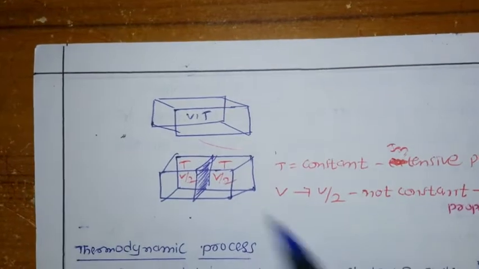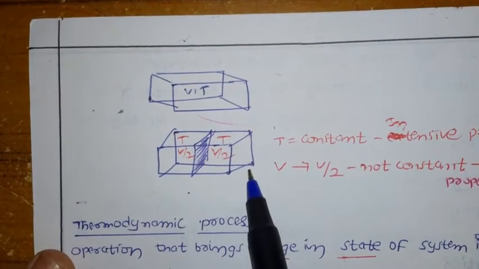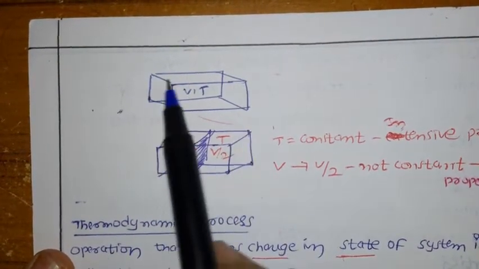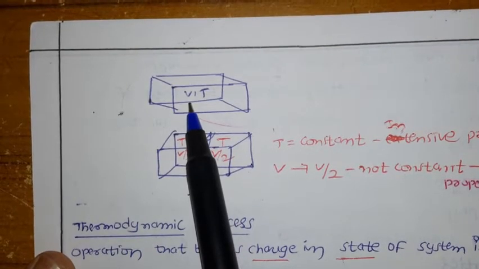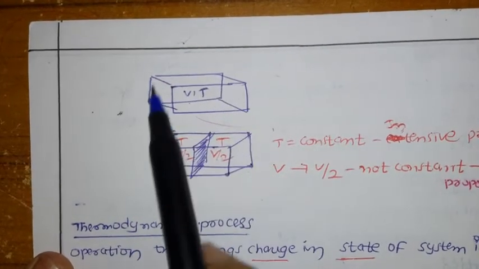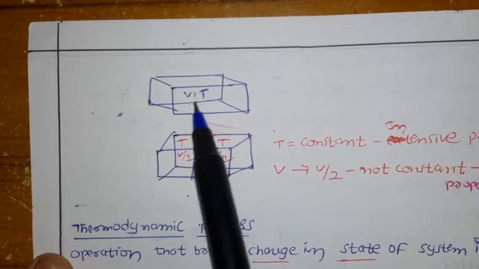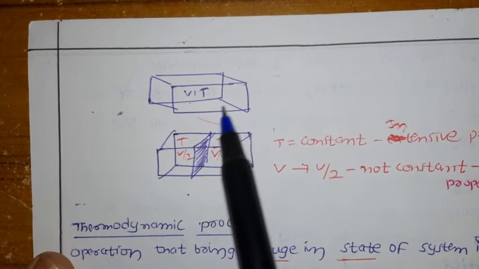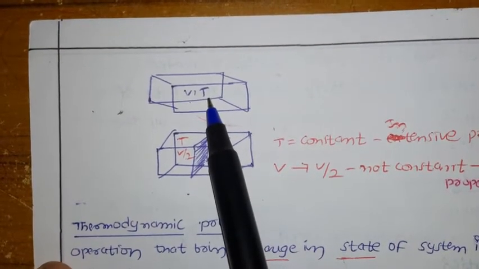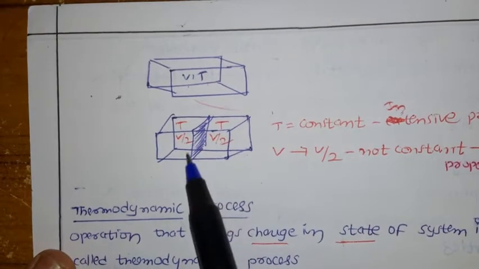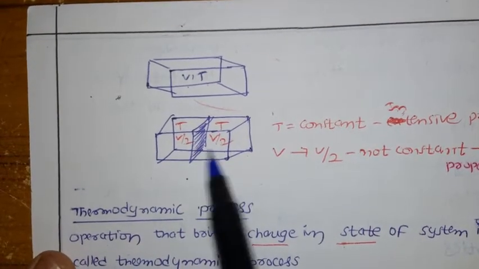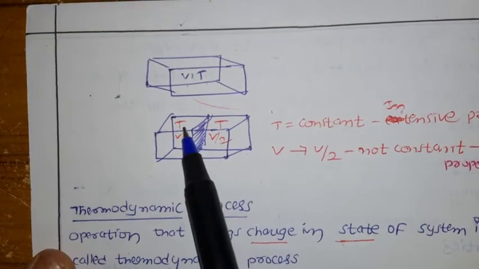Next, for example, I am taking one box. In this box we have some volume and temperature. Now I am keeping a partition in this, making two parts in this box. So what happened here?